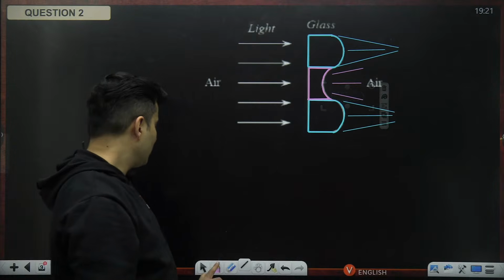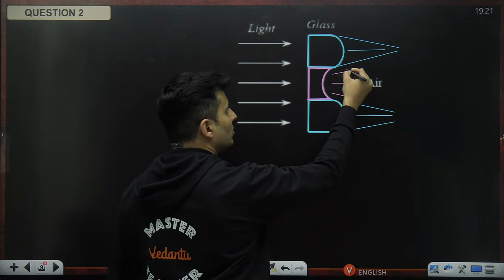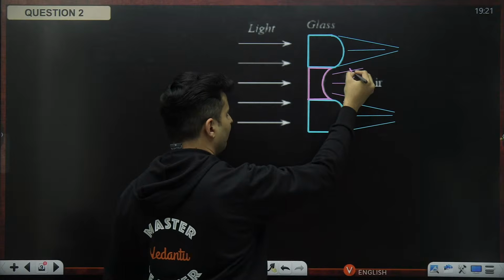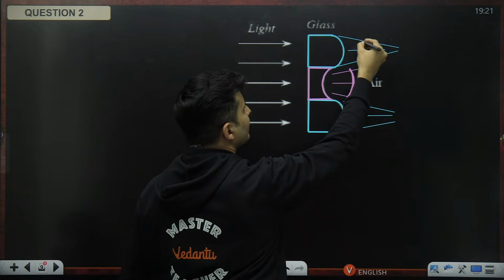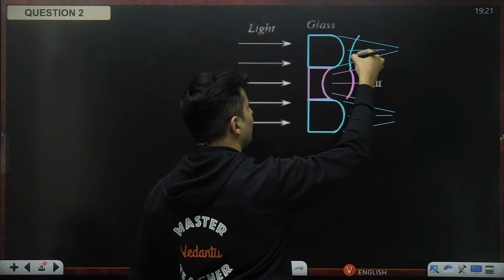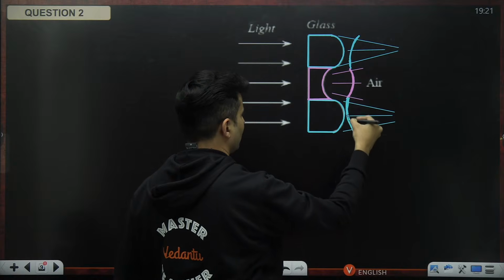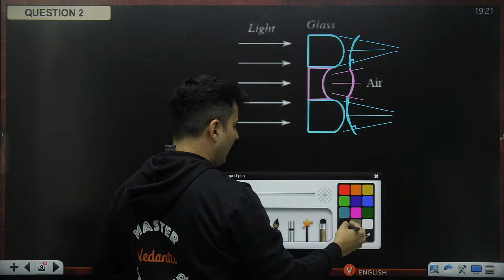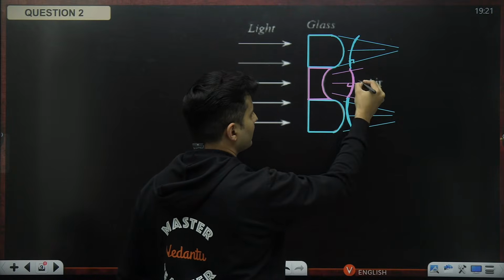Perfect. So if you look at the wavefront, how will it look? This is how the wavefront will look for plano-concave. For plano-convex, it is like this, because wavefronts are always perpendicular to the rays. Remember, these were the rays.